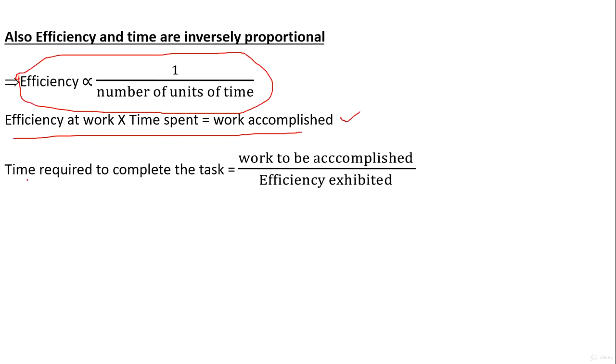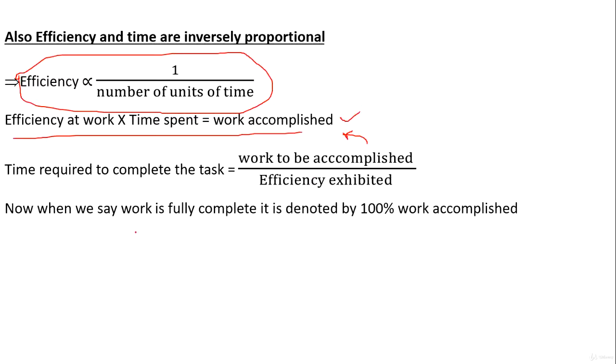At the same time, from this formula we can infer that the time required to complete the task is equal to the work to be accomplished divided by the efficiency exhibited. This is nothing but the same equation, only we have divided the work accomplished by efficiency on both sides.